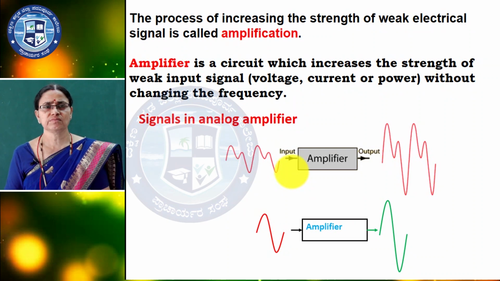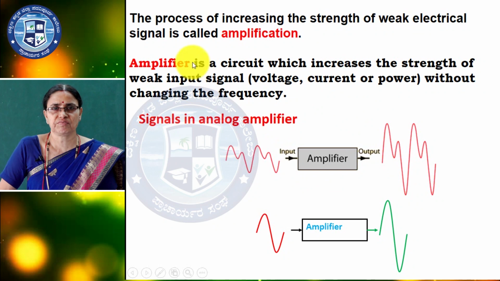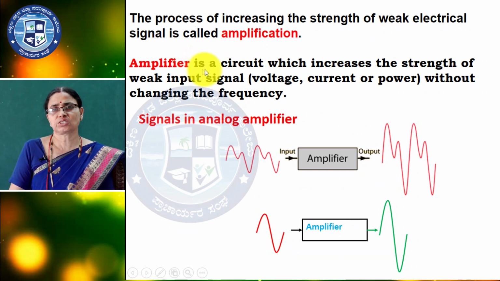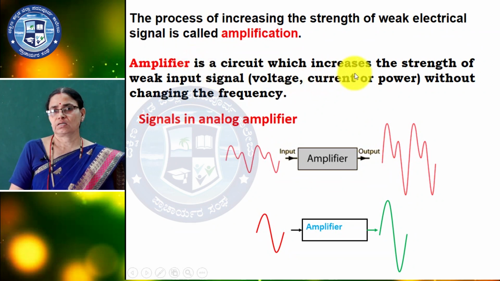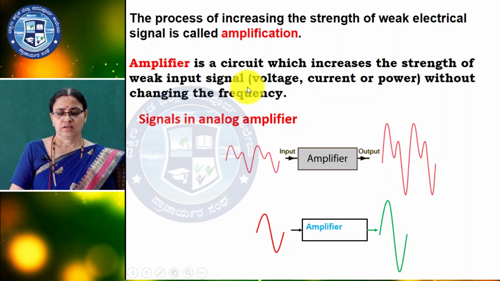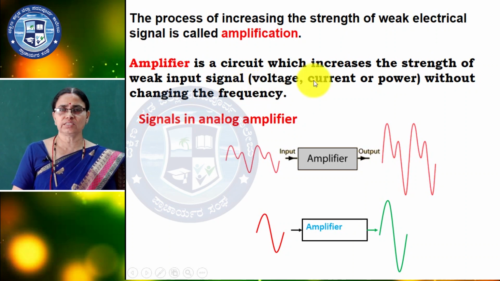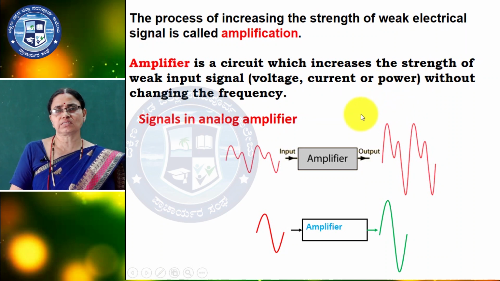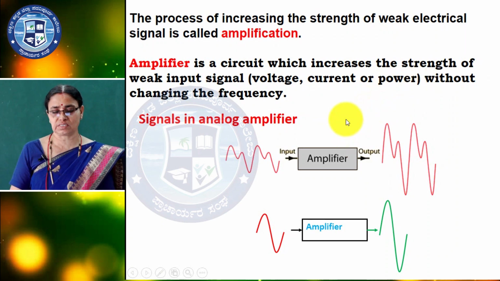This is very important. For amplification, the device we use is called an amplifier. So an amplifier is a circuit which increases the strength of a weak signal. It may be voltage or current or power. So here we have to consider we are not changing the frequency.